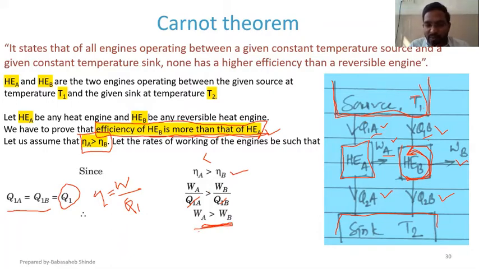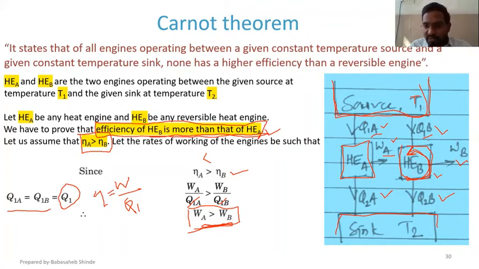Is that fine to everyone? Yes, sir. Okay. So now, in the next stage, just remember this one: WA is greater than WB. Now what we are going to do, as we know that HEB is a reversible engine, we are going to reverse this engine. Okay.